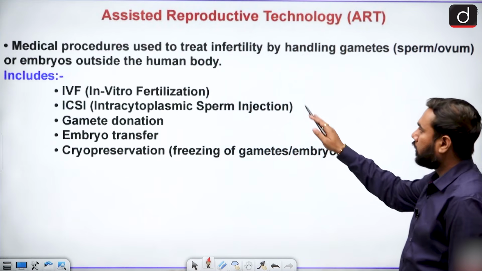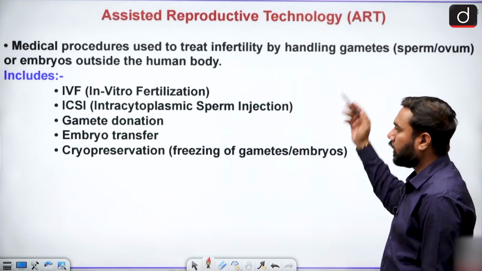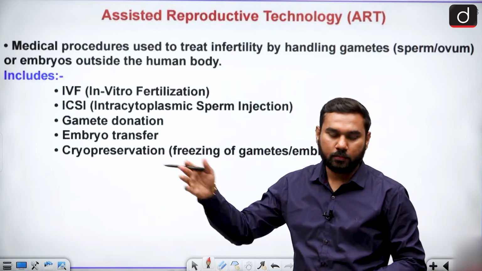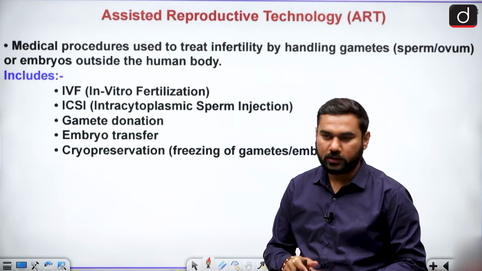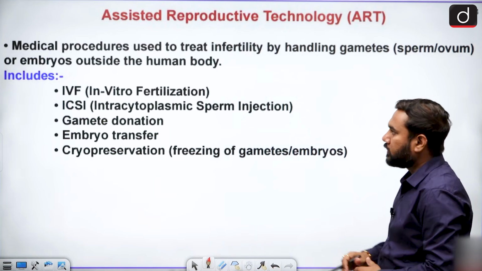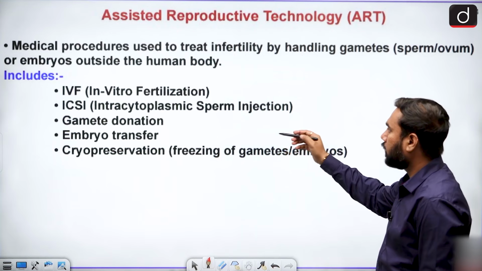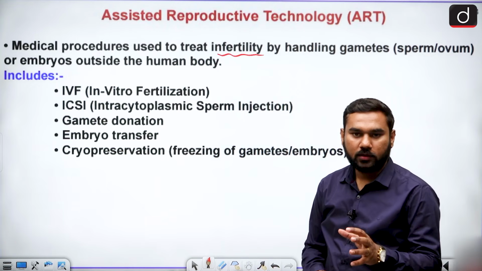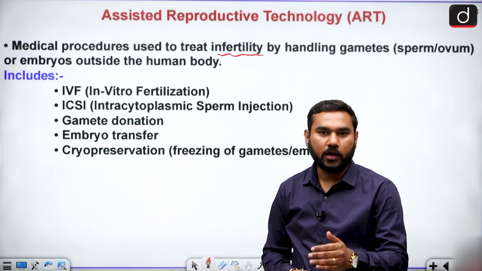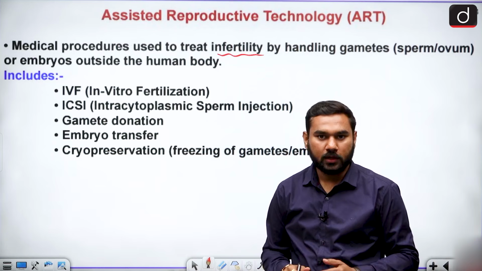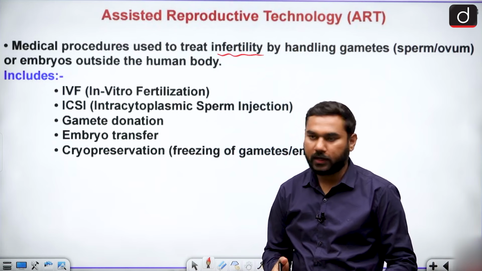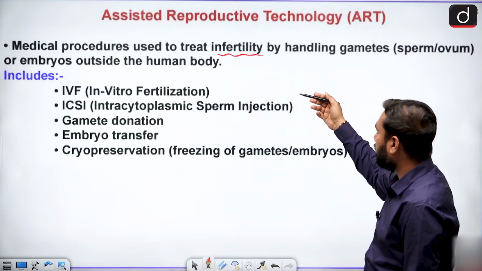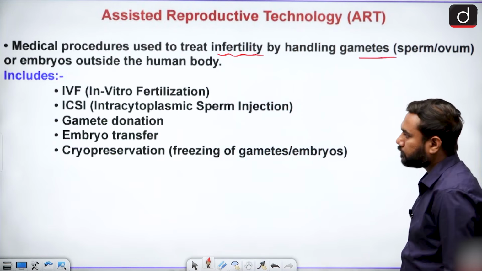This is known as ART, assisted reproductive technology, and this is very talkable in the present time, but now we have to study the concept of it. So this is a medical procedure used to treat infertility. ART is basically a helping type of technology for infertile couples who want a baby, but the body is not capable enough of getting it. So it is a medical procedure used for treating infertility and handling the gamete.